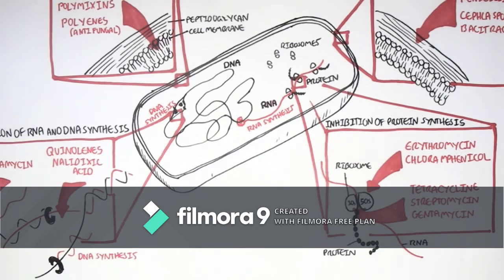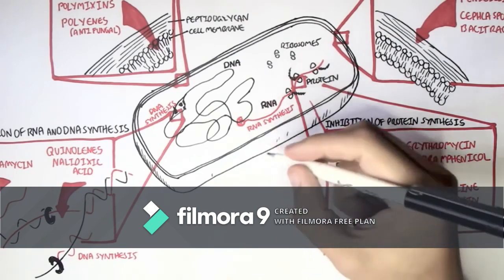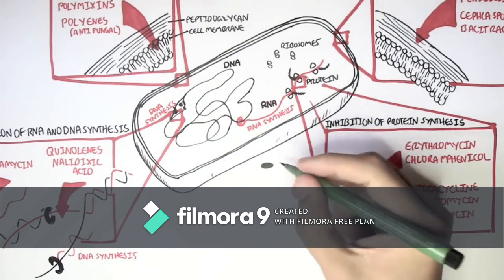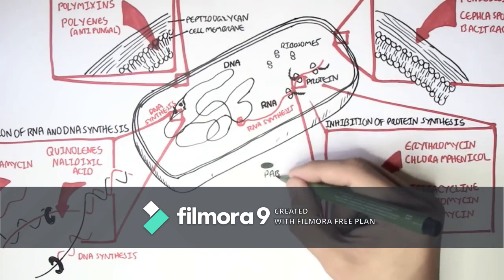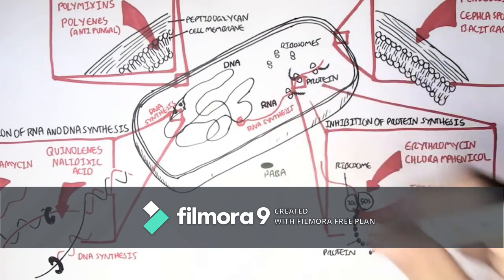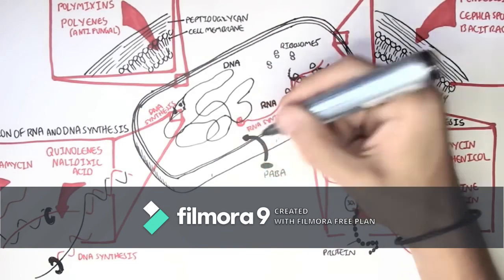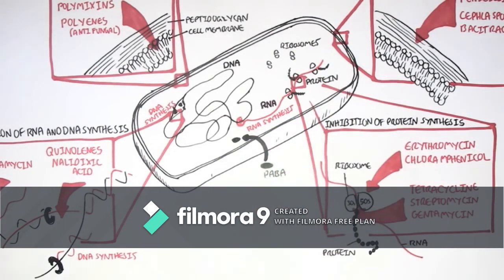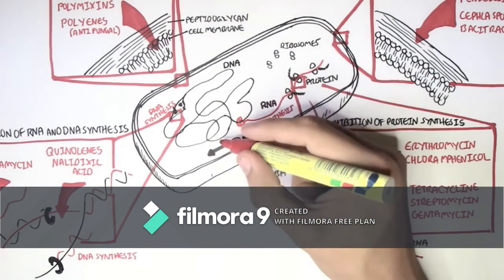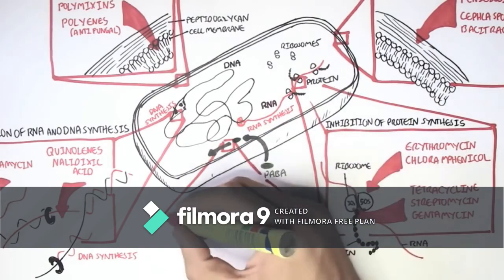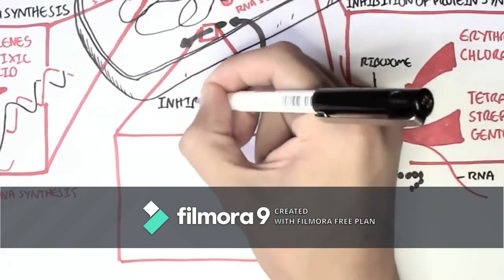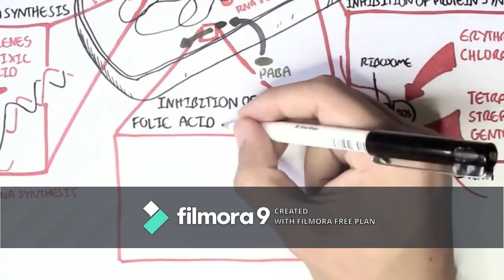The last type of antibiotic are the ones that inhibit folic acid metabolism. Normally, this green thing here, called PABA, which stands for para-aminobenzoic acid, is a precursor to folate. The bacteria can metabolize PABA into folate. There are antibiotics that inhibit folate or folic acid metabolism.